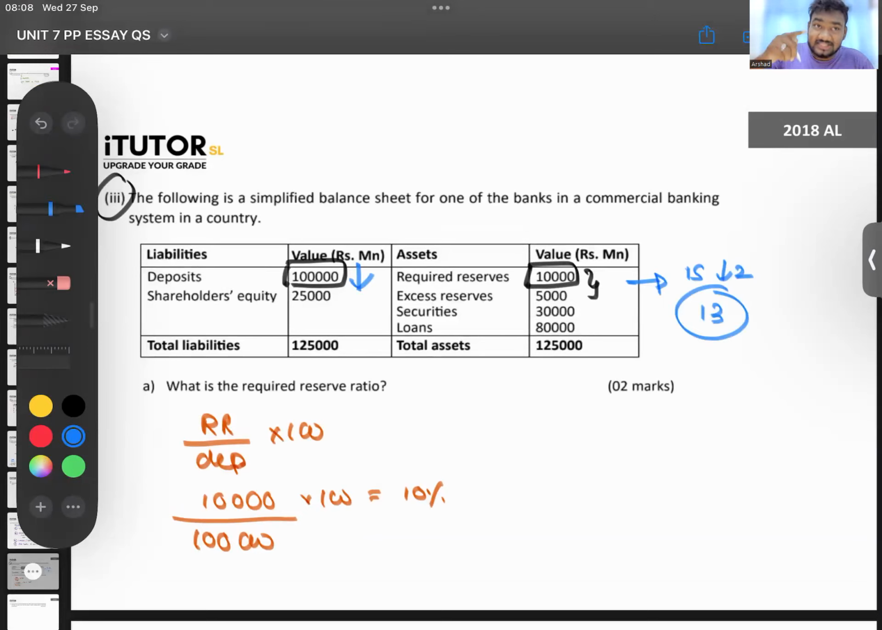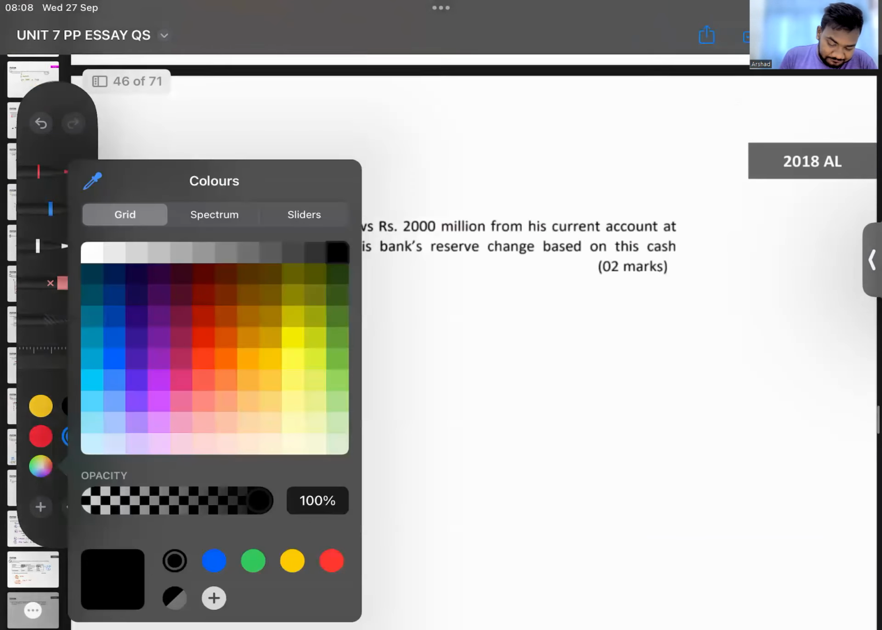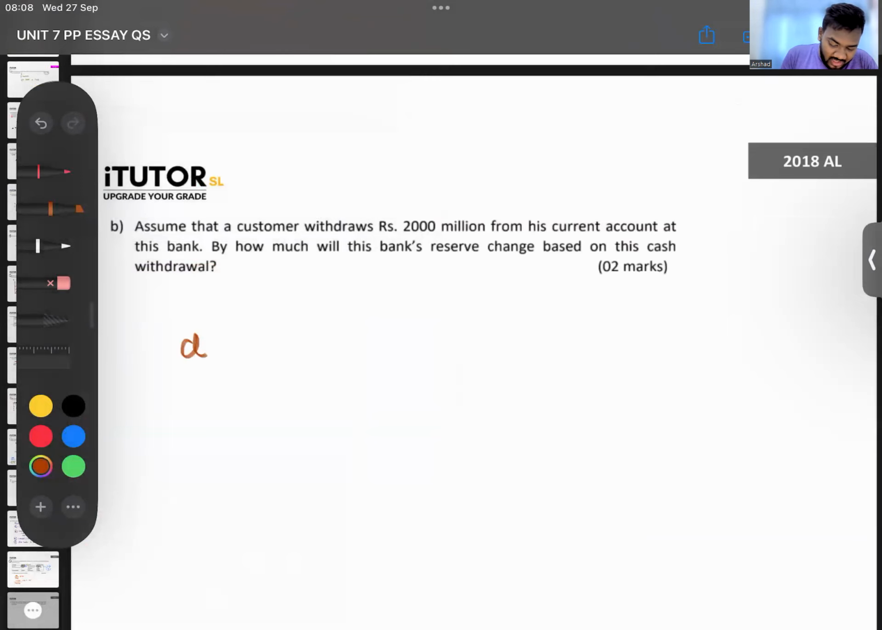But can you break this down and tell me how much is required and how much is excess? Now you have deposits of how much? So now your new level of deposits will be 98,000. The new amount of reserves that you have is 15,000 minus 2,000. You have new reserves of 13,000. Reserves went down by 2,000. Deposits went down by 2,000. Same like the 2017 question.